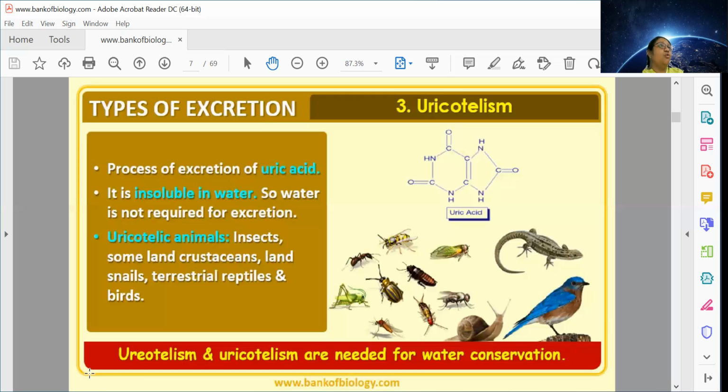Why? Water should be coming in contact with your body surface so that water can be removed, which will have the ammonia present in it. In terrestrial organisms, the worst challenge they face is managing their water balance, isn't it? They need to maintain the balance of their water. So how do they do it?